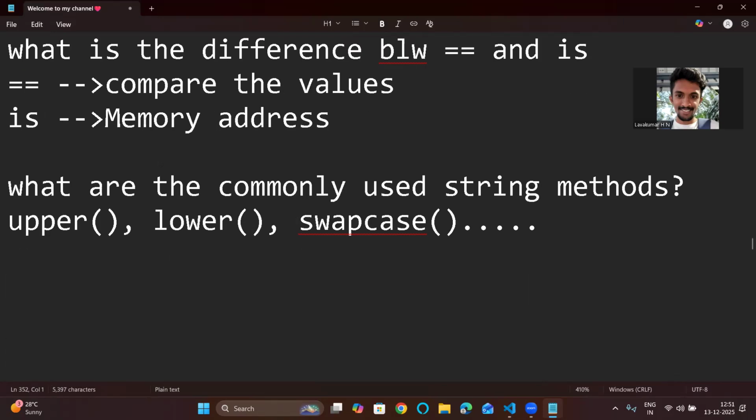So basically the important question will be this: what is the difference between double equal to and is? You just need to say that double equal to compares the values, and is compares the memory address of the variables. So this is a very basic question we can expect. These are some of the questions.